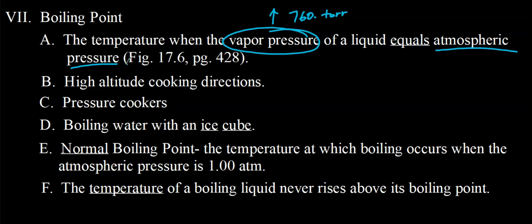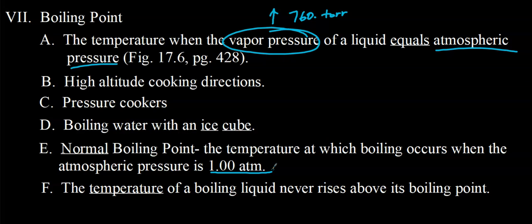So for those of you that said 100 degrees Celsius, you're partly right. 100 degrees Celsius happens to be what's called the normal boiling point. Normal boiling point refers to the temperature at which boiling occurs when the atmospheric pressure is 1 atmosphere. If the pressure is not 1 atmosphere, the liquid will boil at a different temperature. For water, it's going to boil at some other temperature besides 100 degrees Celsius.